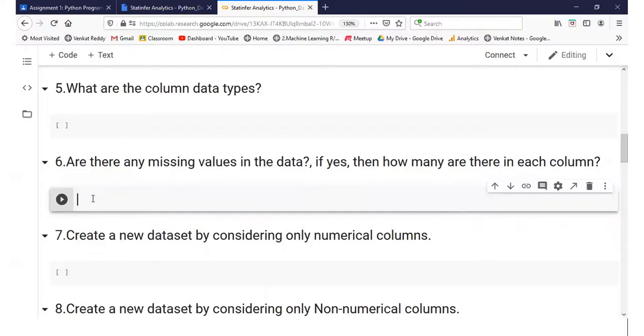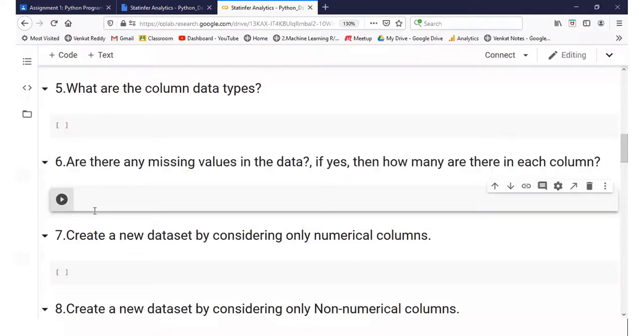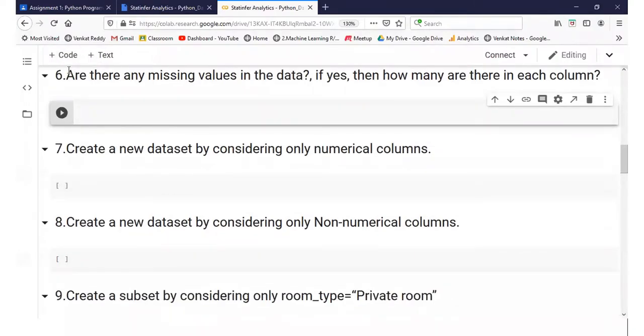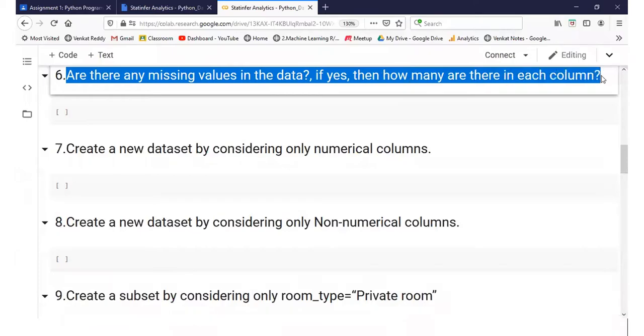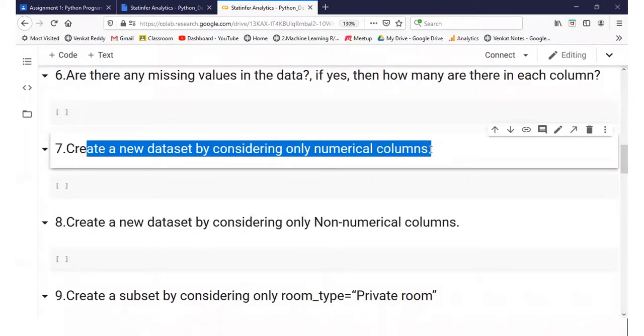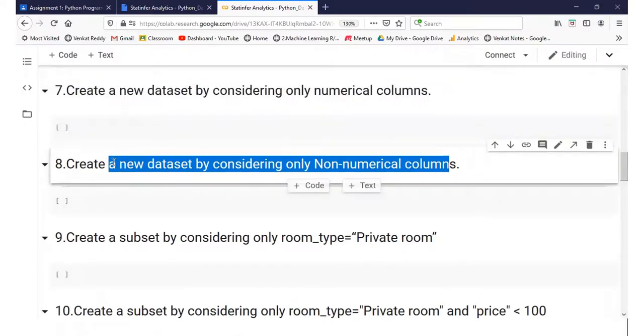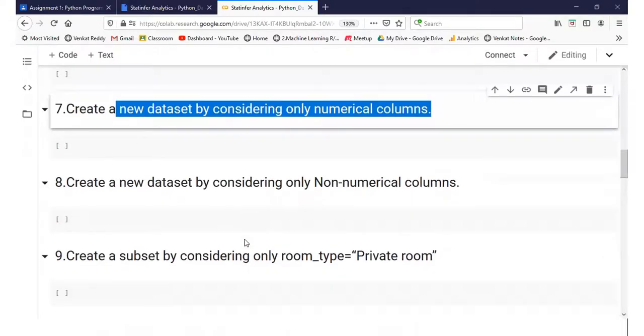Imagine I'm a very tough client to you and you are working somewhere. This assignment is going to test your Googling skills as well. But these are not difficult. I can give you 100% guarantee. These are all doable. Create a new data set by considering only the numerical columns. This was a question asked in the classroom. How will I select only different types of columns? Create a data set by considering only non-numerical columns. When you do the search, you will find out a shortcut for it.